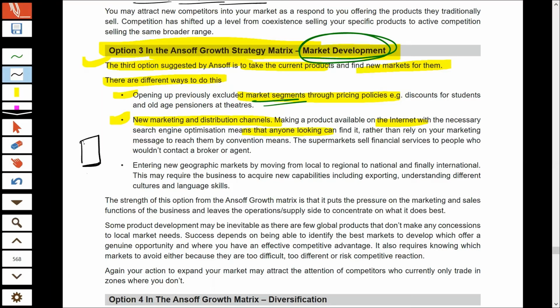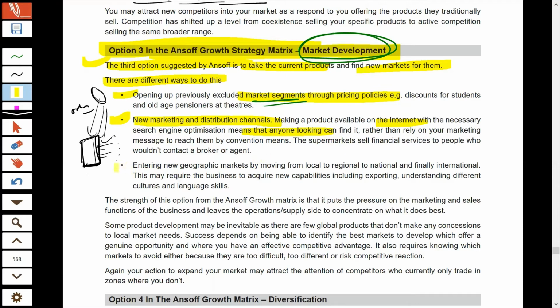Previously, if you were selling only through a physical shop, only a certain category of customers who are residing in your locality were able to buy your product. But if you start online, a new set of customers will also be able to buy your product. So that's what is also termed as market development, selling through new distribution channels.